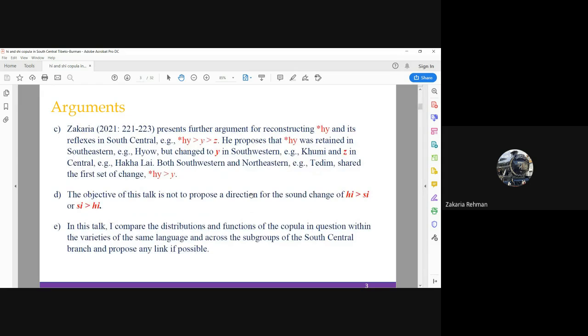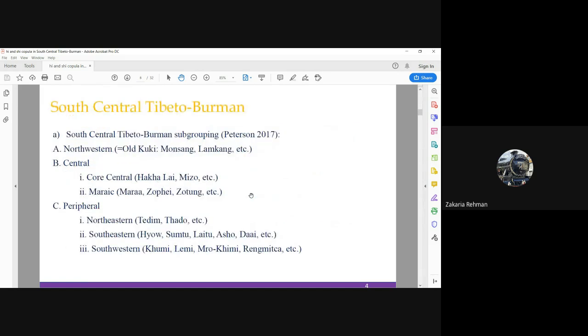Zakaria 2021 further supports the reconstruction of Kya and its reflexes in the South Central Tibeto Burman branch. He proposes that Xia was retained in southeastern but changed to Ya in southwestern and Za in central. Both southwestern and northeastern share the first set of change Xia to Ya. Today I will not propose a direction for the sound change in this talk. Rather, I will compare the distributions and functions of the He and She copula in South Central languages and explore any potential links between them.